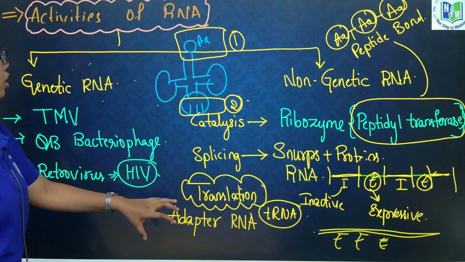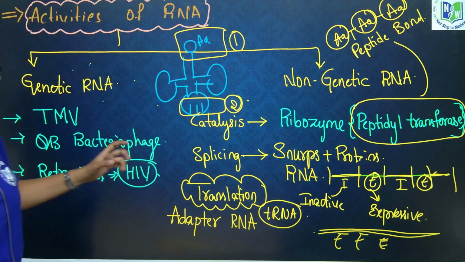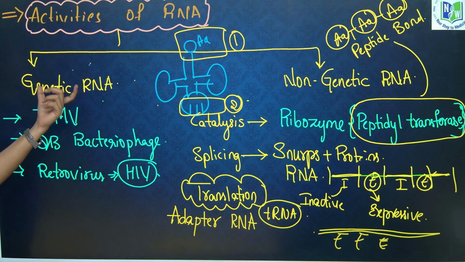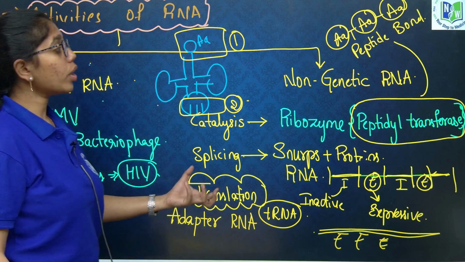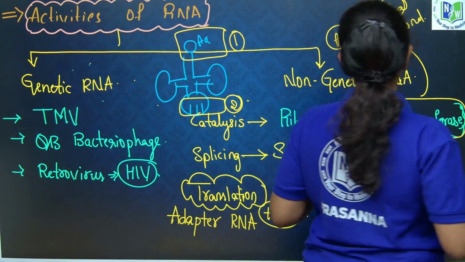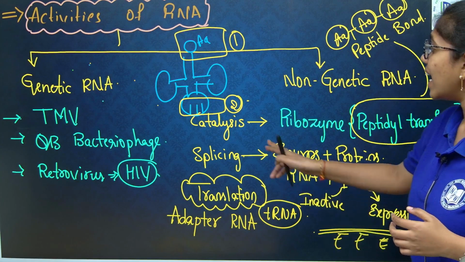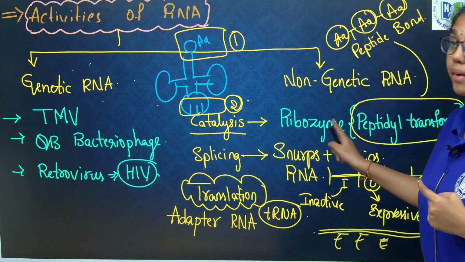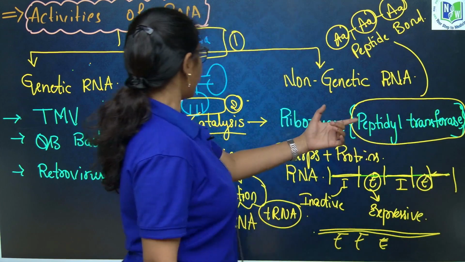So what have we learnt here? Genetic RNA and non-genetic RNA. Genetic RNA is where RNA is the genetic material, for example in TMV, Qβ bacteriophage and retrovirus. Non-genetic RNA does multiple essential life-processing functions like catalysis, done by ribozyme. One such example of ribozyme is peptidyl transferase.